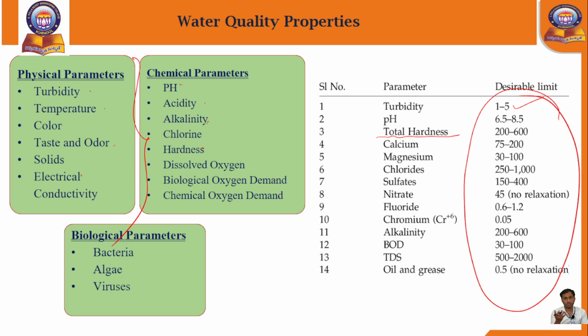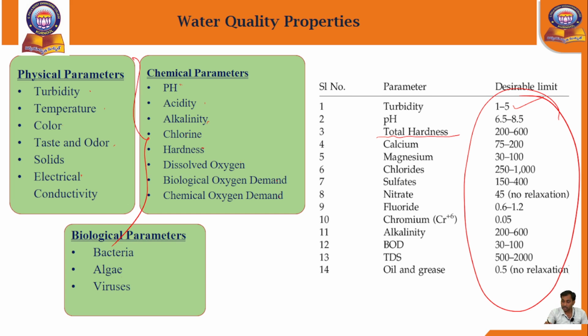If it is less than 200, we can supply it for domestic purposes, for commercial use like function halls, theaters, stadiums, or for gardening and cleaning. If it is above 700, we have to send it to industrial or factory places, but it is not suitable for drinking.